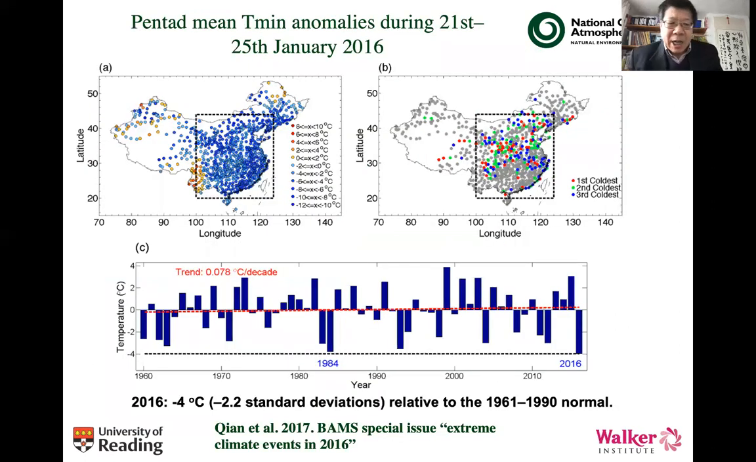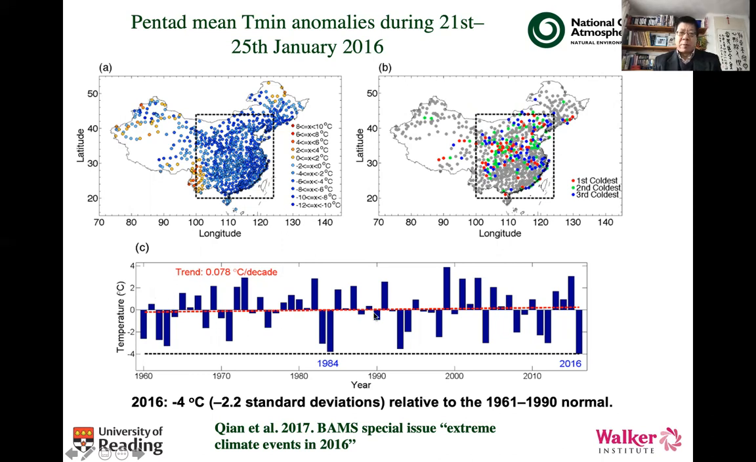The group analyzed the Chinese station observations. The top left is the pentad-averaged minimum temperature, for the pentad 24th to 25th in January. You can see in most stations temperature anomalies are negative, ranging from -2 to -10. Showing top right is the rank of temperature anomalies. Some stations show record lows, and some stations show second-lowest record lows.